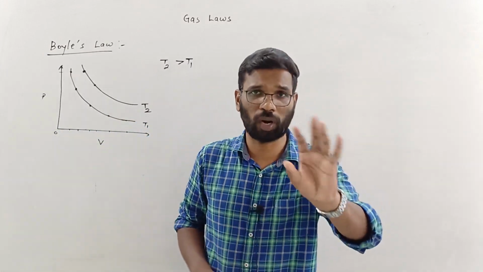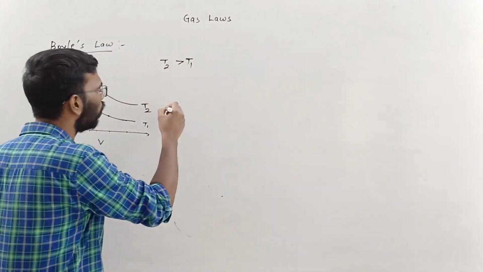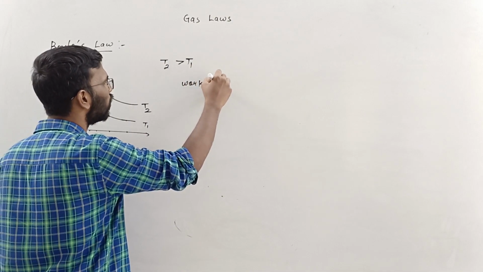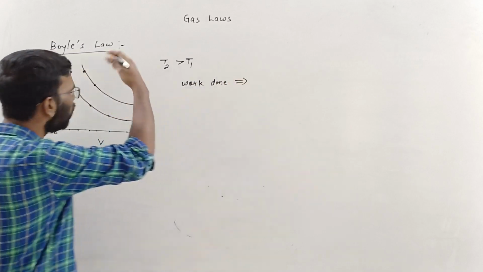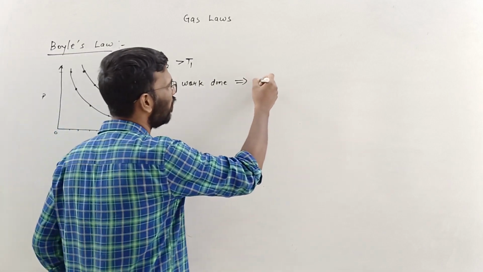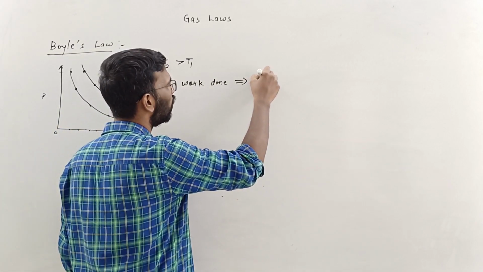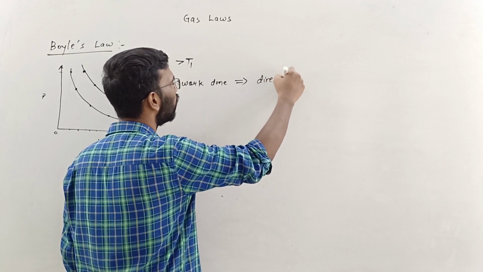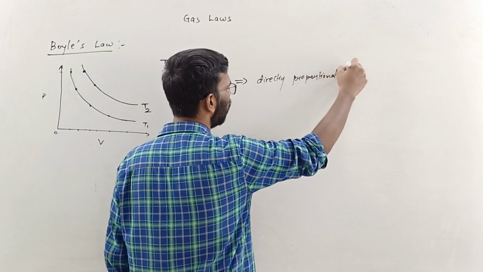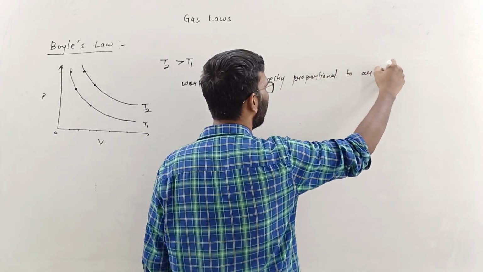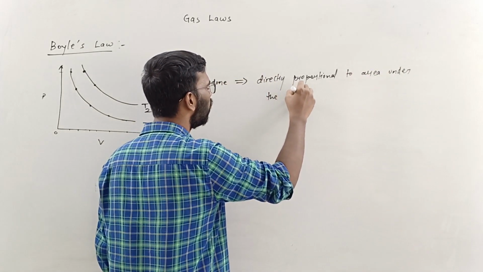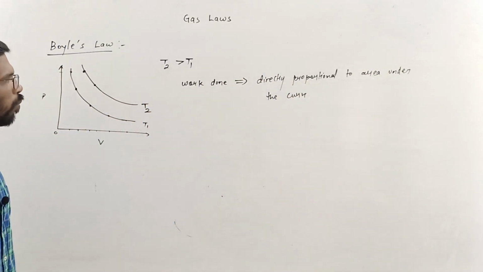Now it is about the work done. I'll tell you about the work done here only. See, from the graph, if you want to know the work done from pressure and volume, I will say that it is directly proportional to the area under the curve. What is work done?